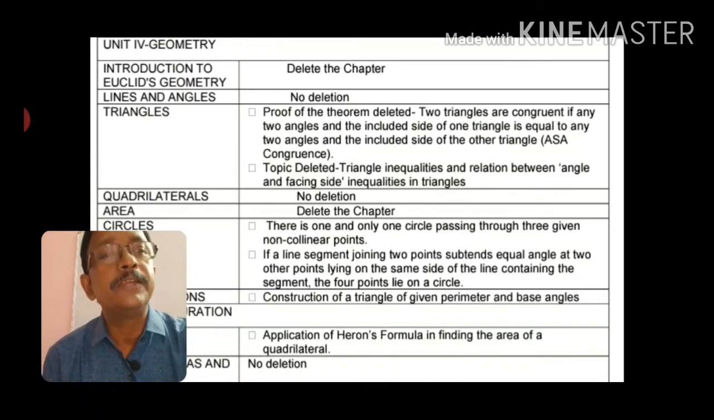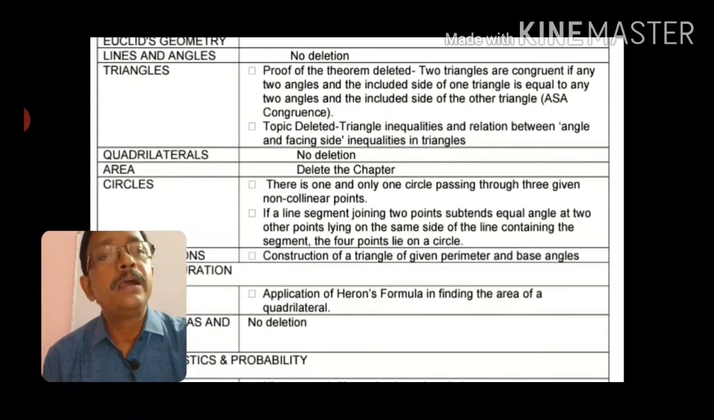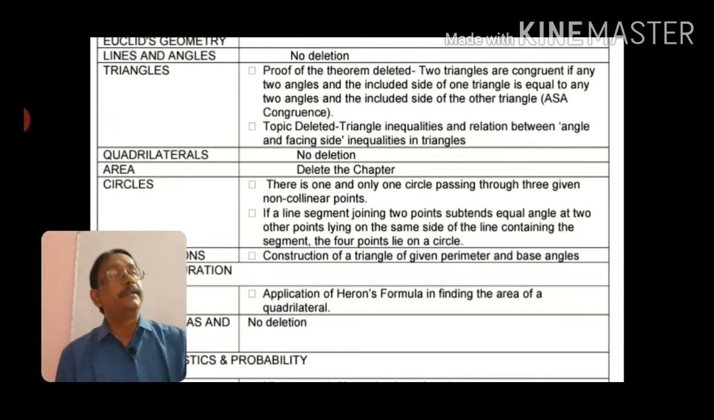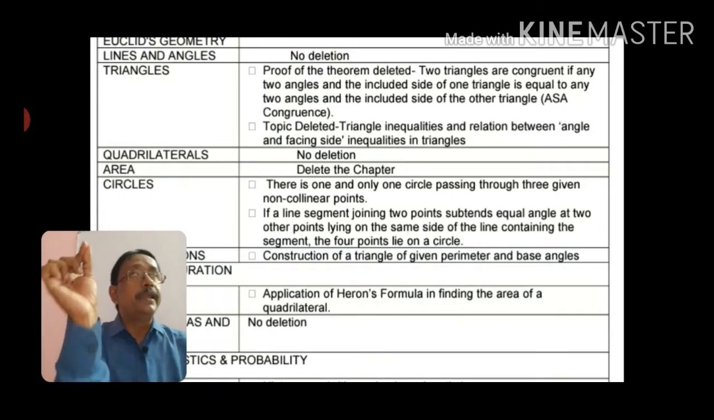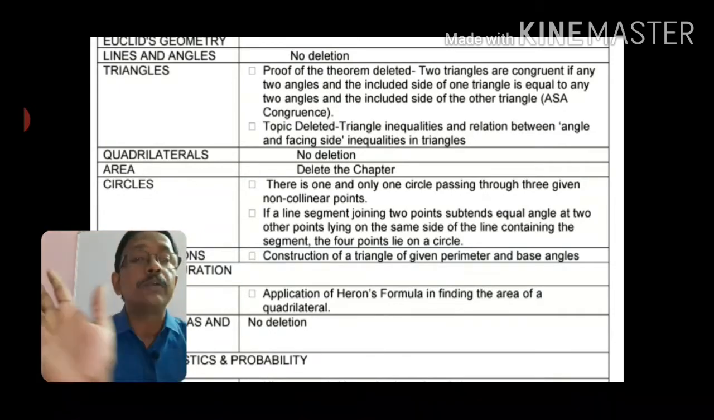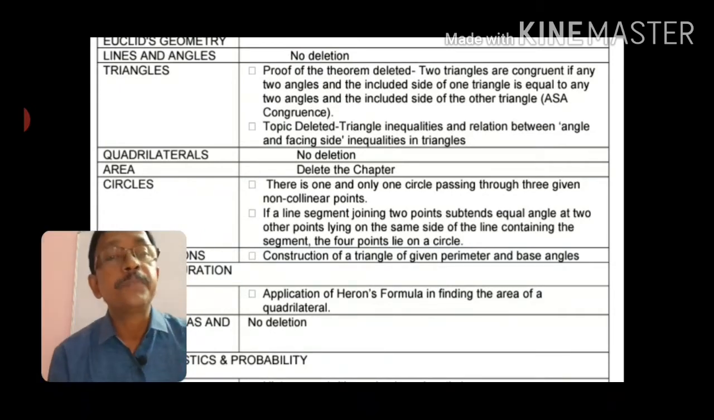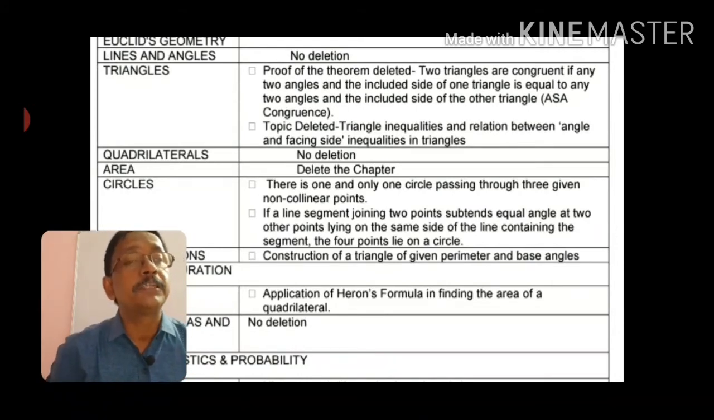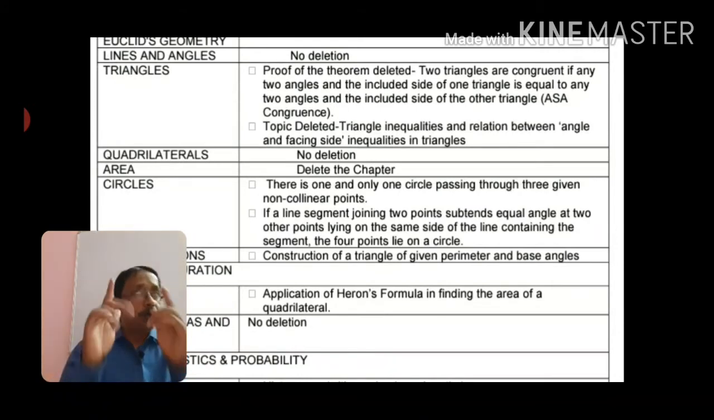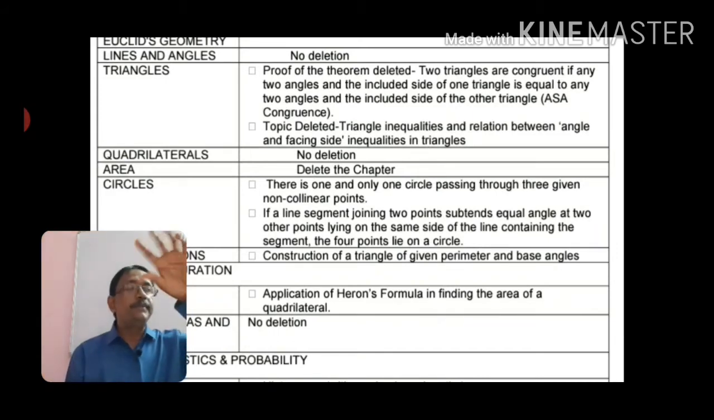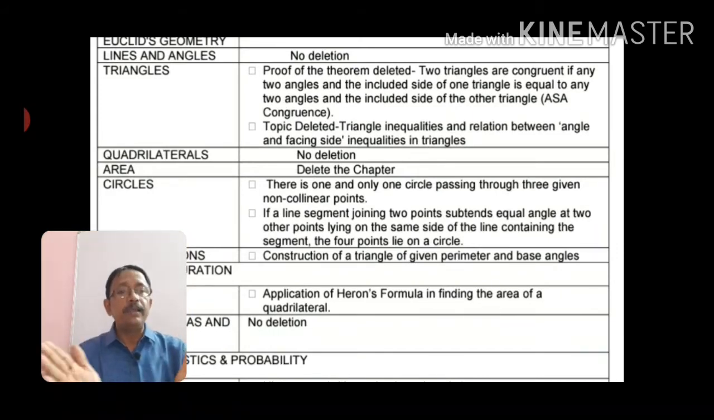Then from the area chapter, it is deleted completely. In geometry, the chapter on area of parallelogram and triangle, no need to do it; it is deleted. And from circles, the theorem that there is one and only one circle passing through 3 given non-collinear points. If there are 3 non-collinear points, only one circle can be drawn; that is not required.